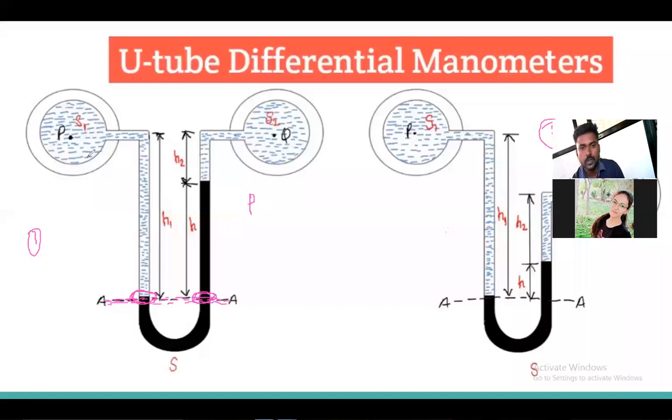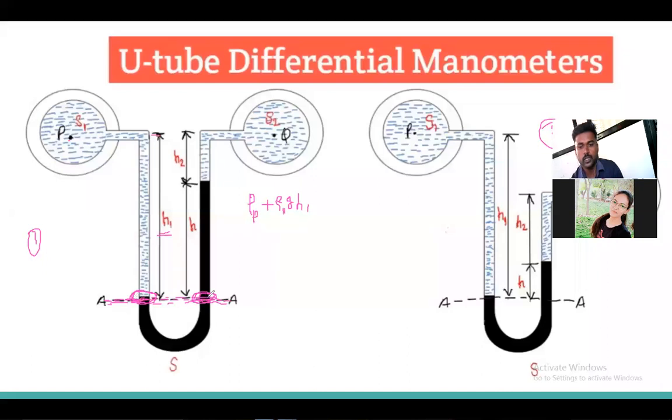See here, the point P is given. Pressure at point P plus, what is the height? The liquid height is H1. So due to this H1 height, rho G H1, I will say rho 1 G H1. This is up to this point.